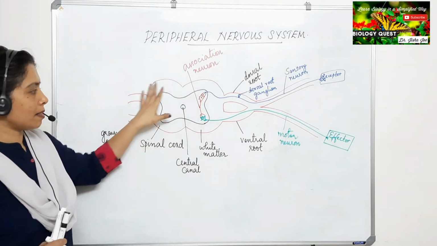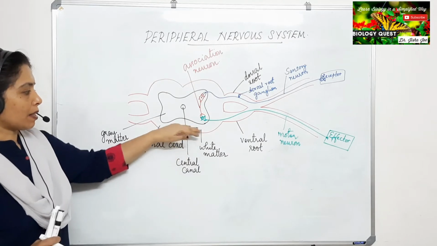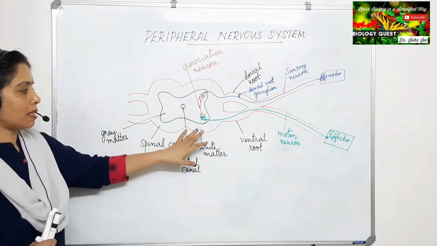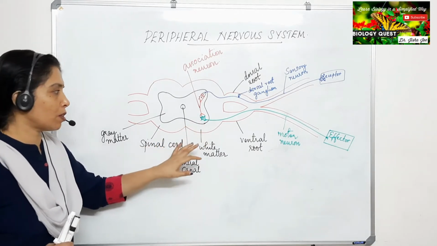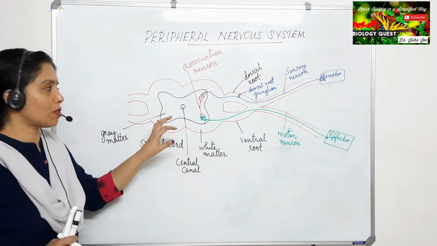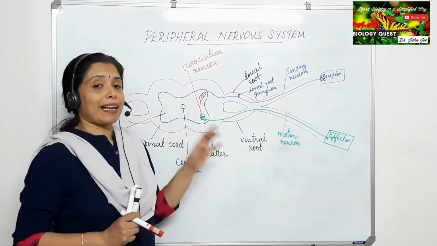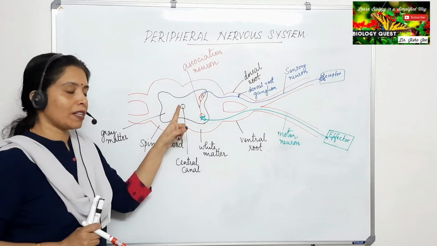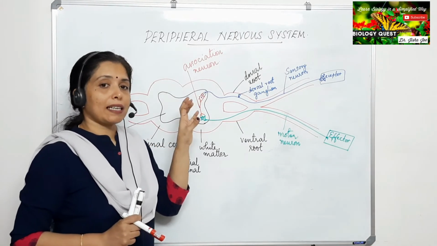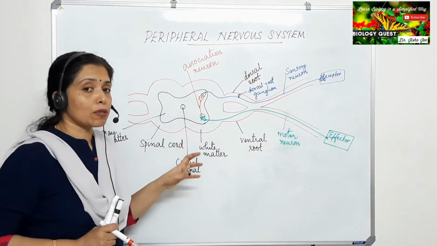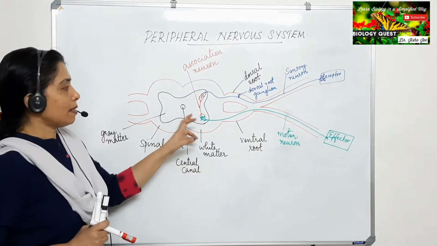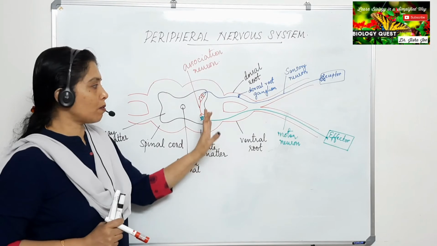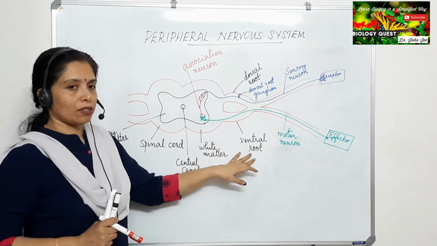So that is a spinal nerve. Okay, once again, that is the spinal cord. The outer region is the white matter, the inner region is the gray matter. White matter comprises the axons of the neurons, and the gray matter includes all the cytons of the neurons. You can see the central canal here. The central canal is the central cavity in which the cerebrospinal fluid is present. Then the spinal cord has two roots: the upper root is the dorsal root and the lower root is the ventral root.